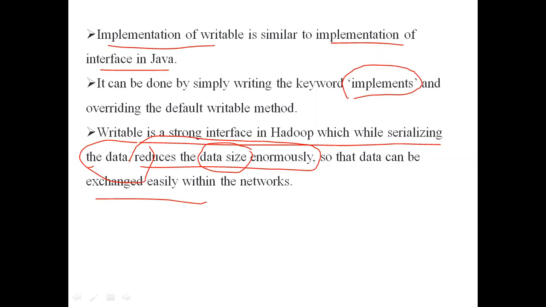But with Hadoop serialization using the writable interface, you can serialize only the variable you want and only the method you want. You have no need to serialize all the object data. That's why the writable interface is a strong interface in Hadoop, which can reduce the data size enormously when we are applying serialization. Clear.